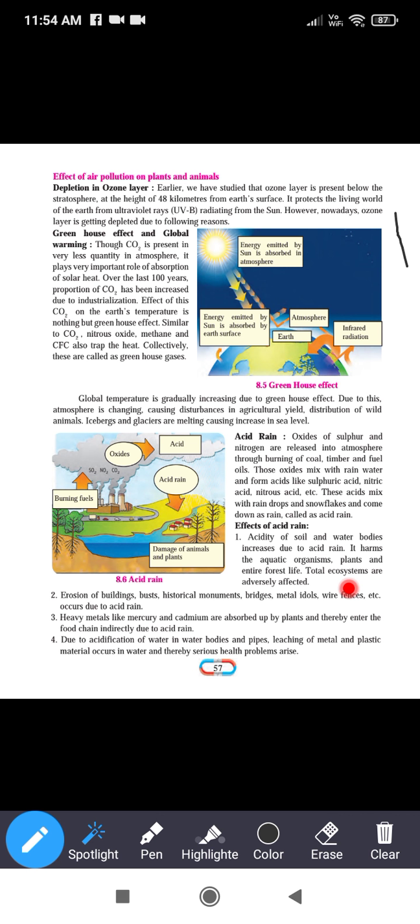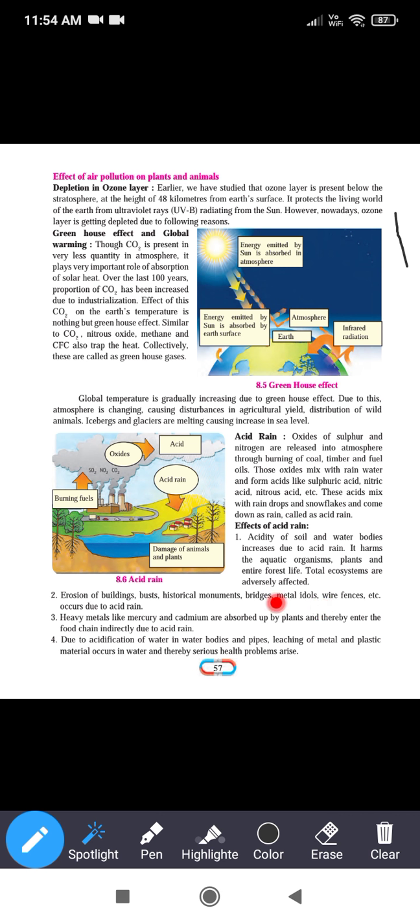Now, the effects of the acid rain. First effect we have seen: the acidity of the soil and water bodies increases, and this affects the total ecosystem of that soil or those water bodies. Second, erosion of the buildings, historical monuments, bridges, metal idols, wire fences, etc. occurs due to the acid rain.